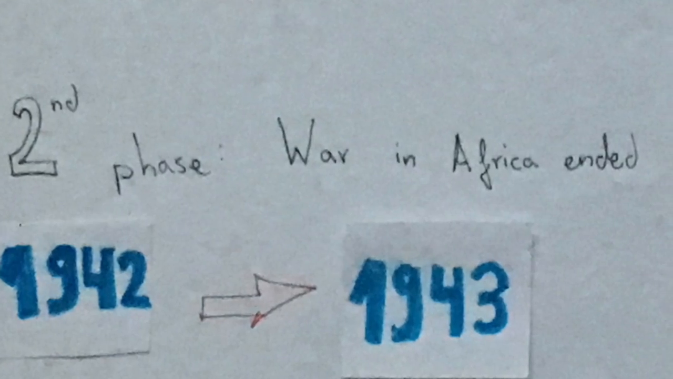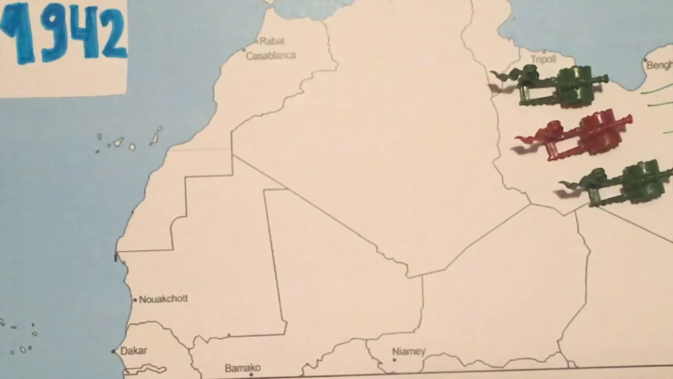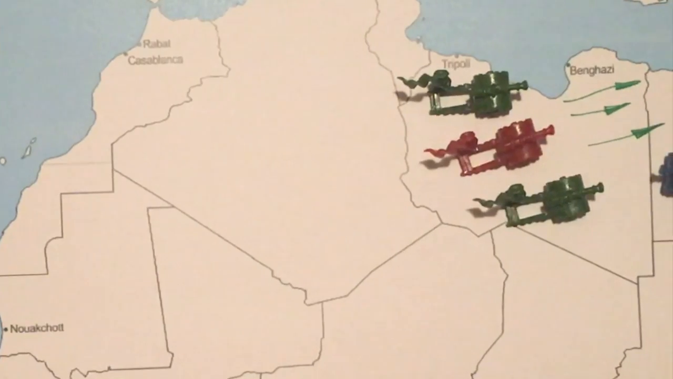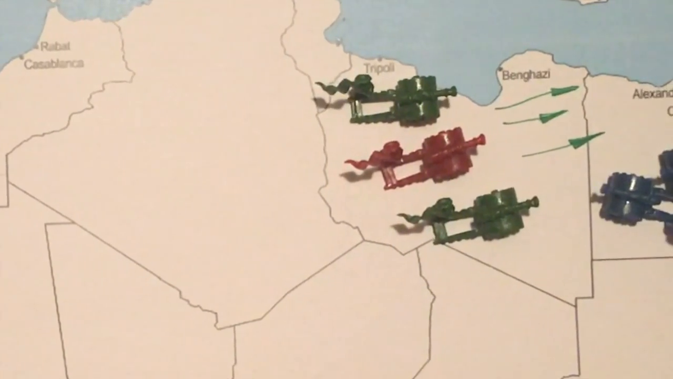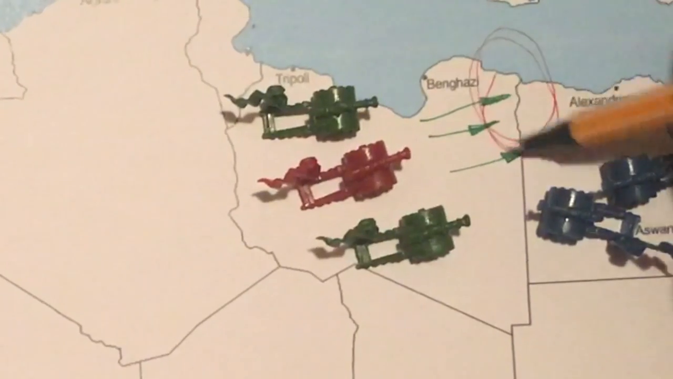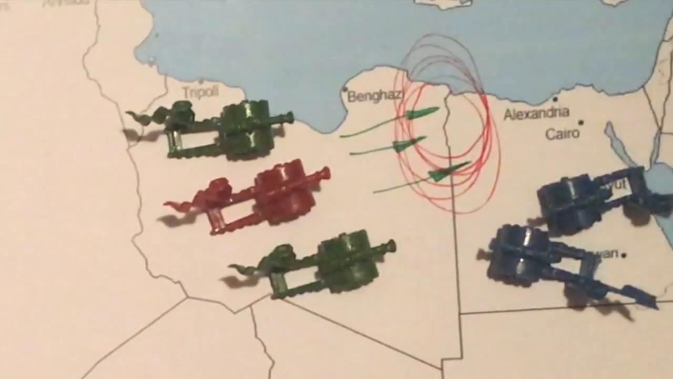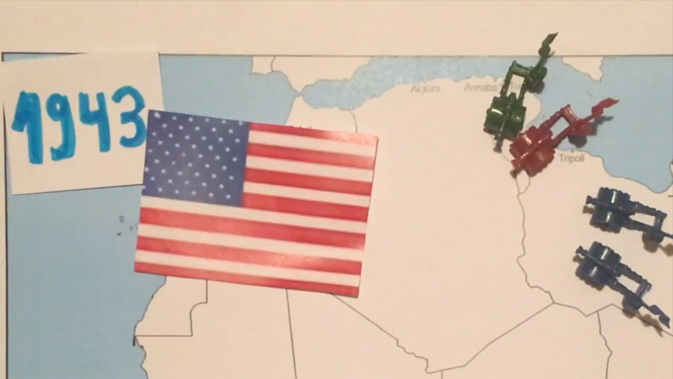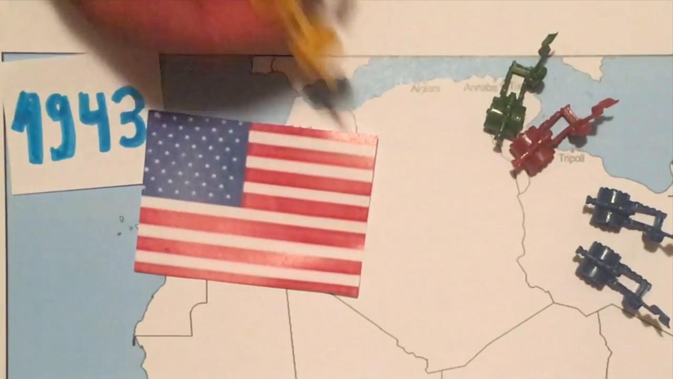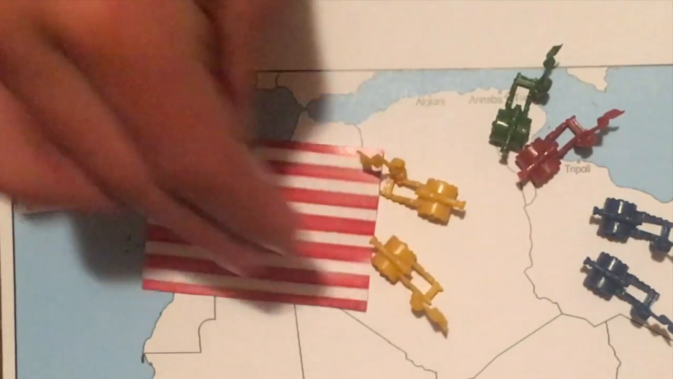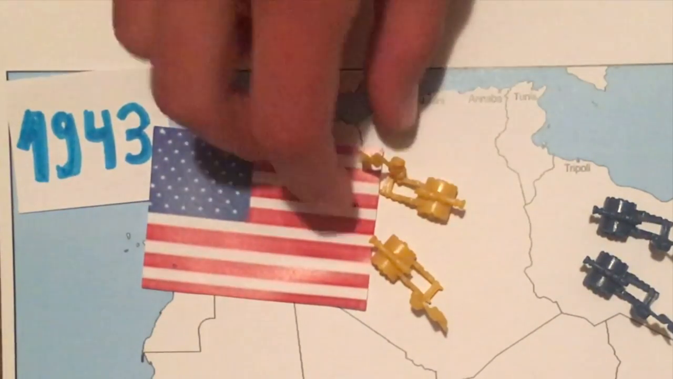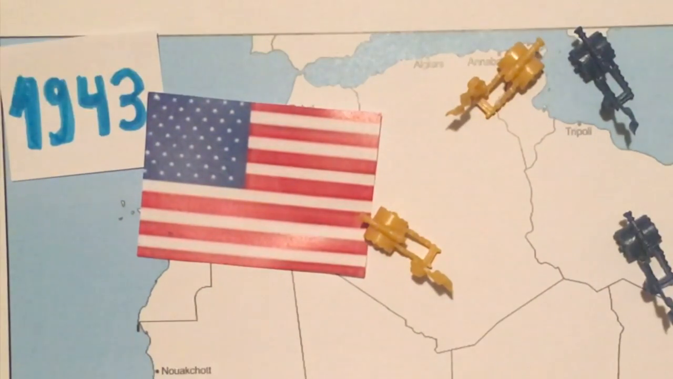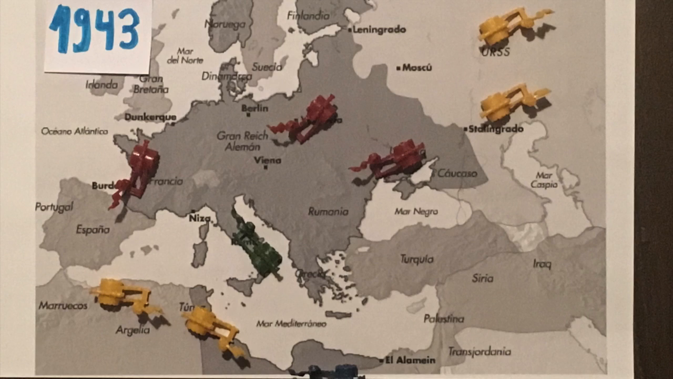The second phase. The war in Africa ended, and in 1942, German and Italian troops continued to march towards Cairo and the Suez Canal. General Montgomery, who was in charge of the British Army, launched a counter-attack at the Battle of El Alamein. The Americans landed in Morocco and Algeria and advanced towards Tunisia, where the Germans and Italians were defeated in 1943. The Axis lost its position in Africa, and this allowed the Allies to attack southern Italy. Meanwhile, in Europe, several events happened.